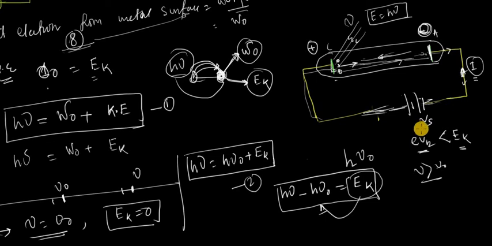Now that potential is sufficient, because when the electron moves against this potential, it loses its kinetic energy. Just try to understand the physics. The electron is moving against this potential because it is a negative potential; this plate is now negative.